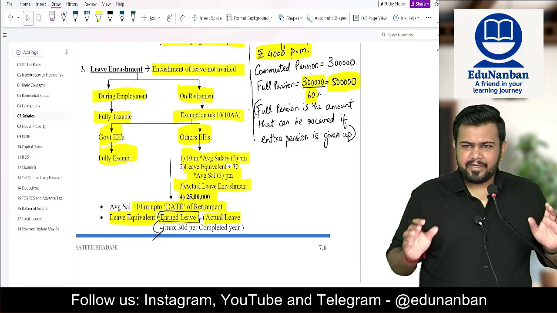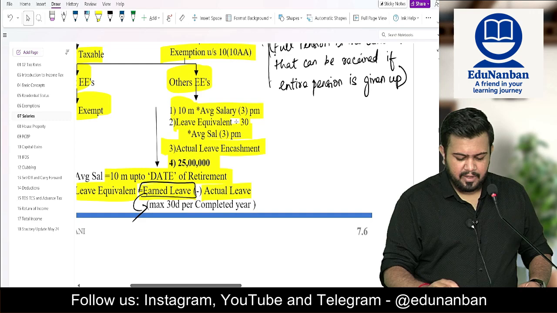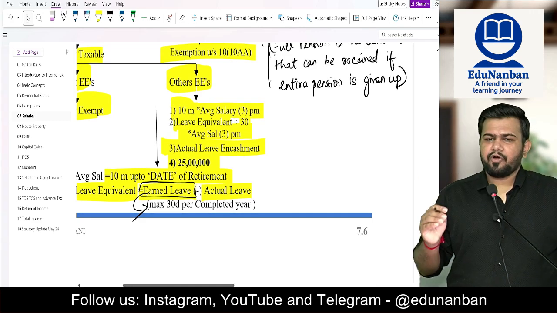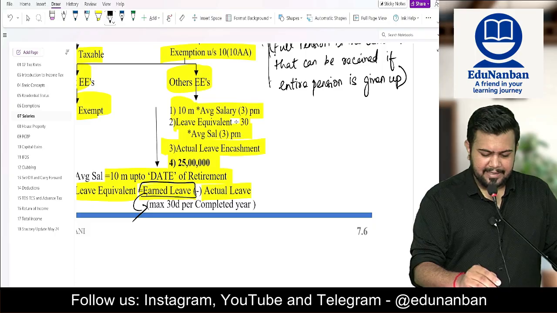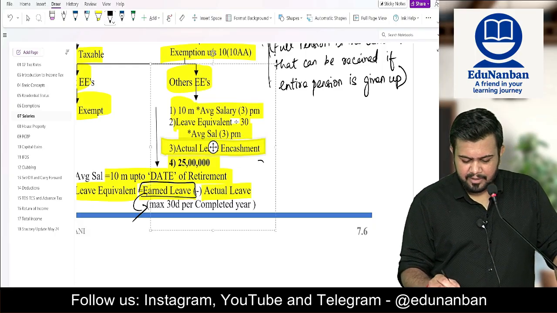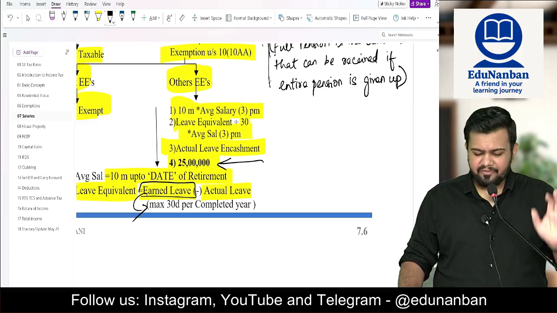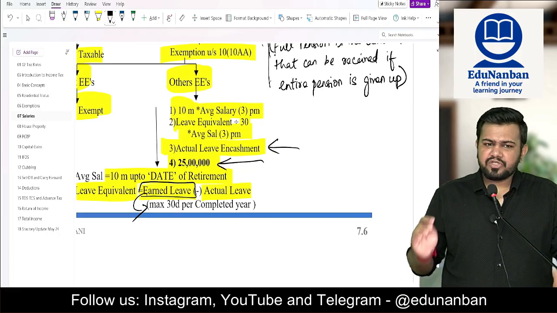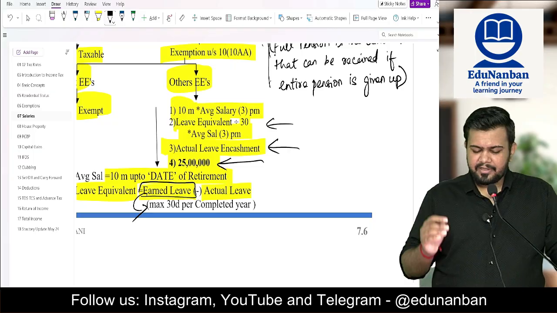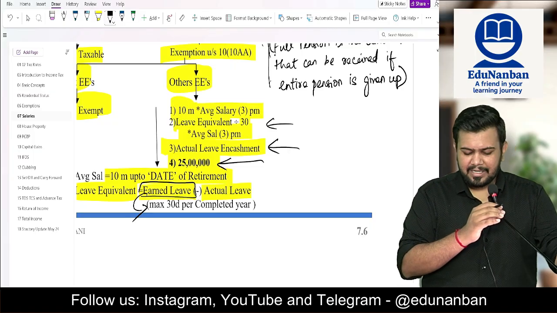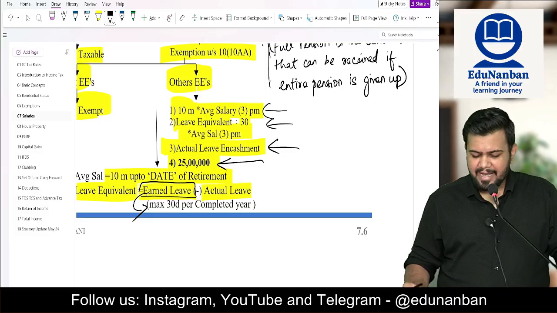Government employee, fully exempt, need not do any calculation. Other than government employee, you have to take the lower of the following as exemption. Balance amount will be taxable. So what is the lower of what? Number 1, the limit of 25 lakh rupees, or actual leave encashment received, or leave equivalent divided by 30 into average salary, or 10 months multiplied by average salary.